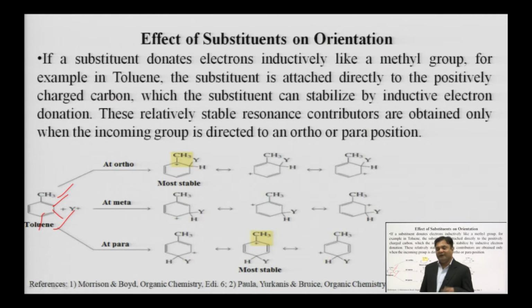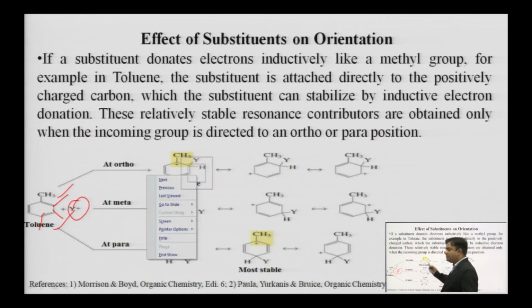Very simple. We just check in which position we are getting a more stable carbocation. Let us see. Suppose this electrophile Y plus attacks on the ortho position. We are getting this carbocation, arenium ion.